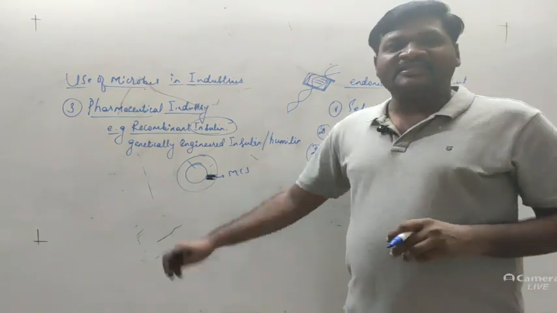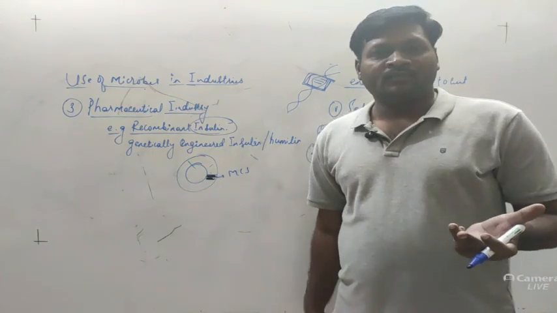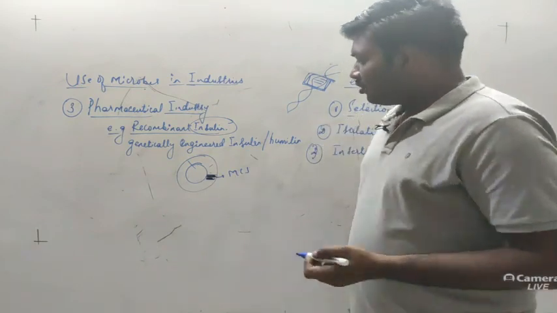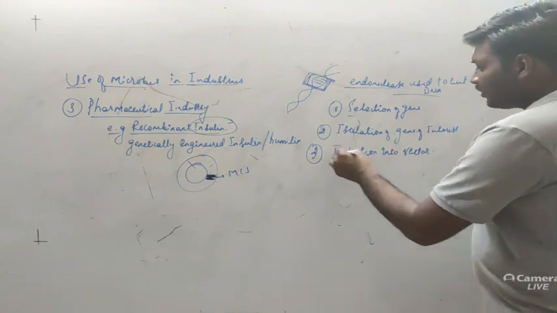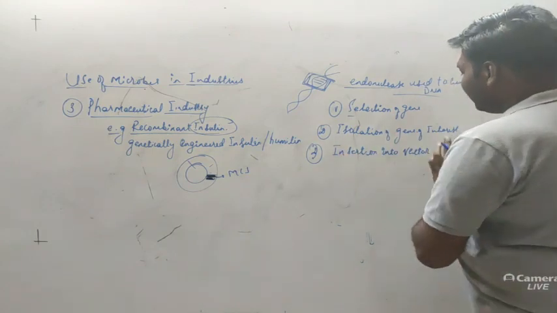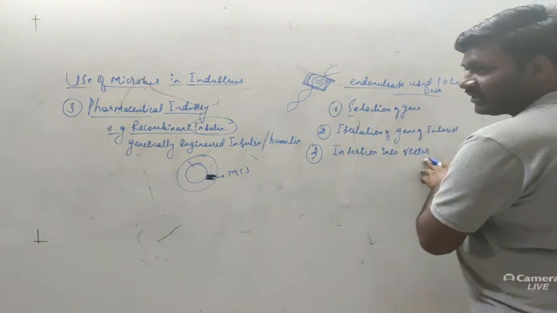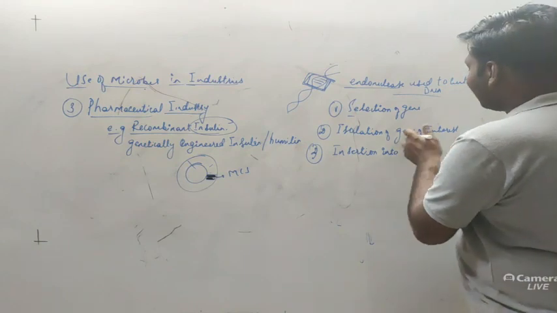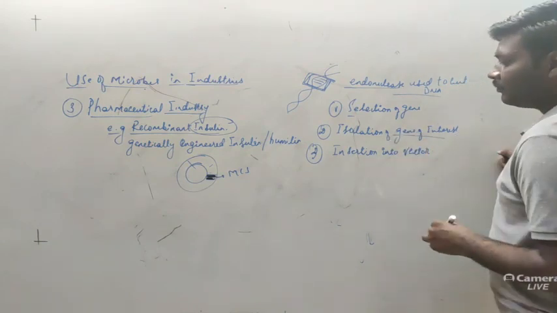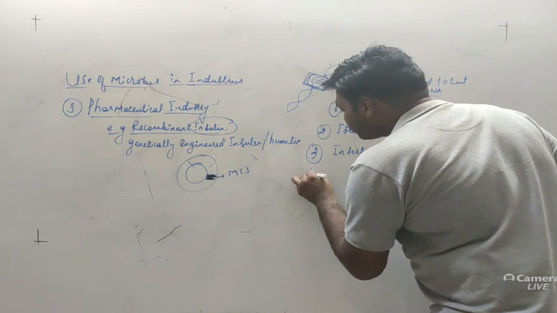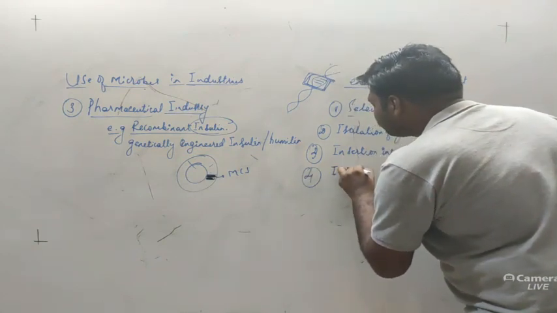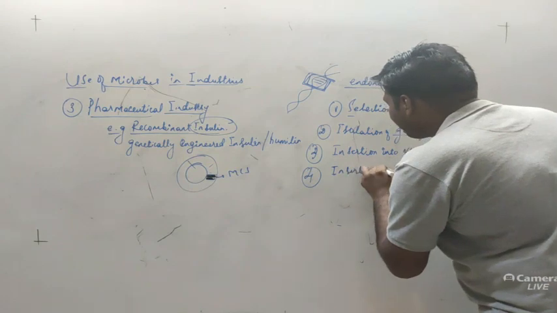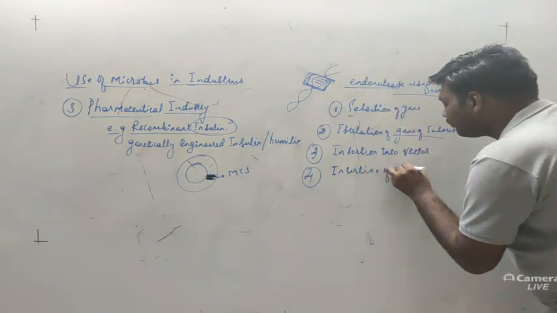Now, where exactly is this plasmid going to replicate? It requires a cell, right? So it will replicate within the bacterial cell. Here we are inserting the desirable gene into the vector. Then afterwards, insertion of the vector.